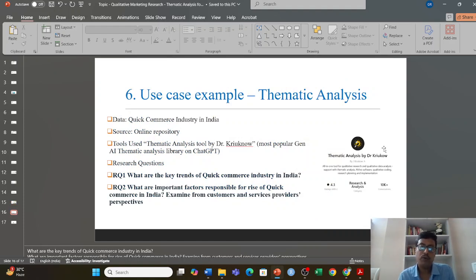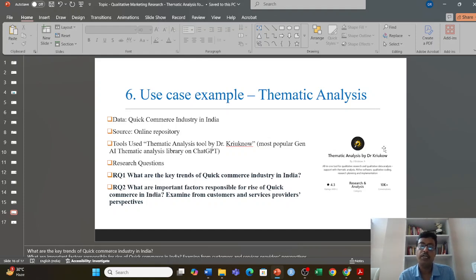So the approach could be qualitative research. I can take data from various repositories, or I can take data from expert interviews. But in our case, I have taken data from various resources. There are many resources published, online marketing research and market research data, that can be Nielsen, sometimes Kearney.